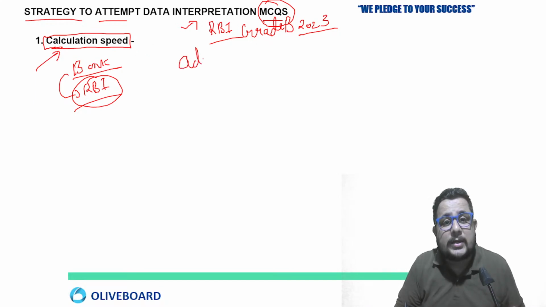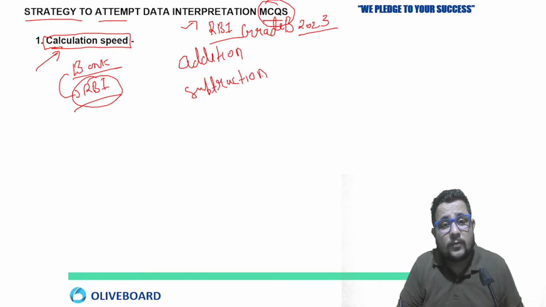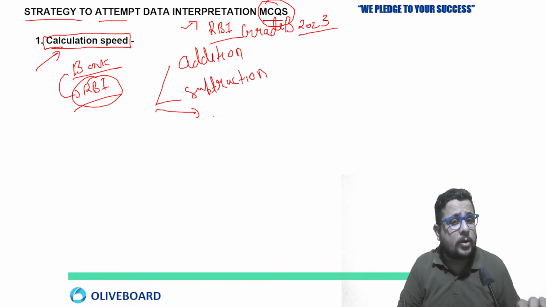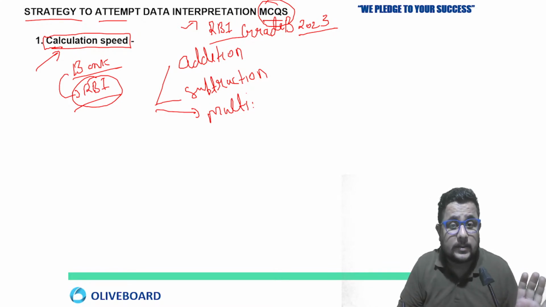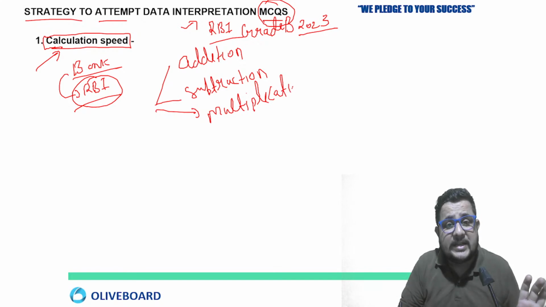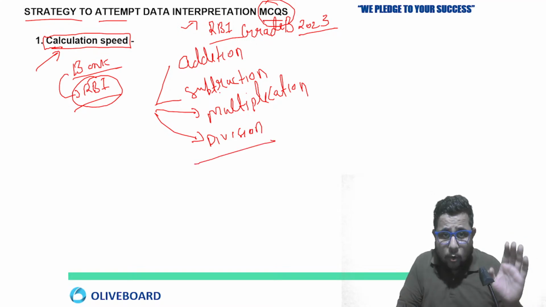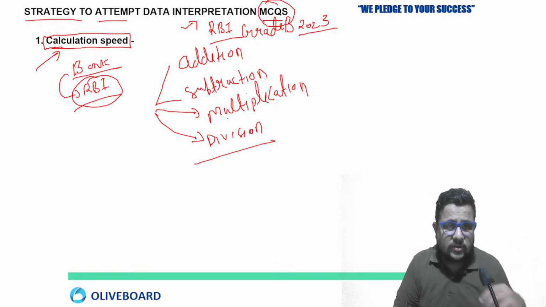Your addition, subtraction, verbally these things must be good. Multiplication, and division, all the mathematical operations. So you must work out first on your calculation. If you have a good grip on all these mathematical operations, you can easily calculate.